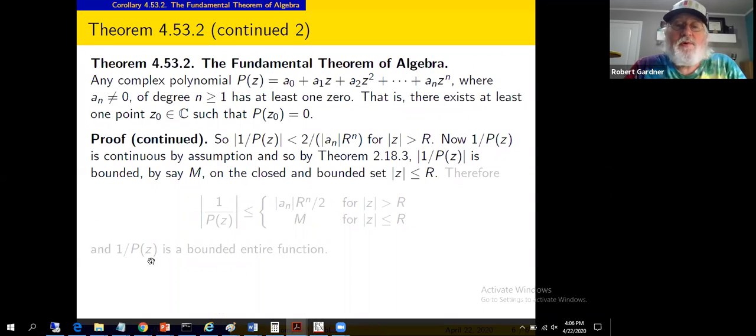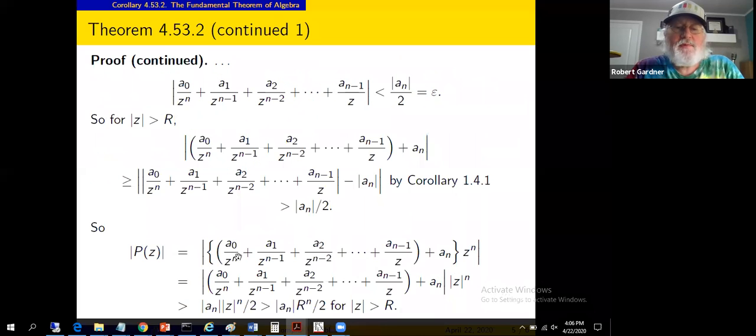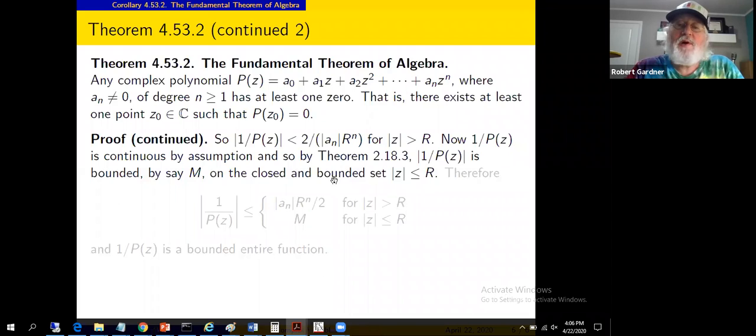So taking reciprocals, we get the modulus of 1 over p of z is less than 2 over mod a sub n r to the n. That was, whoops, that's a reciprocal. Here it is, a reciprocal of what we had here, mod a sub n r to the n over 2. Take a reciprocal, reverse the inequality, 2 over mod a sub n r to the n. And this is valid for mod z greater than r.